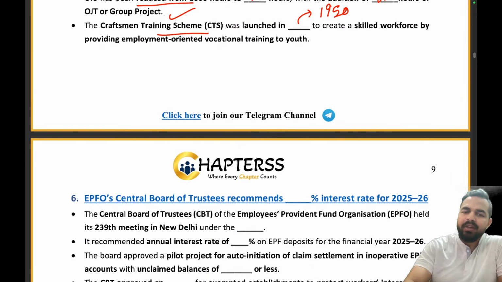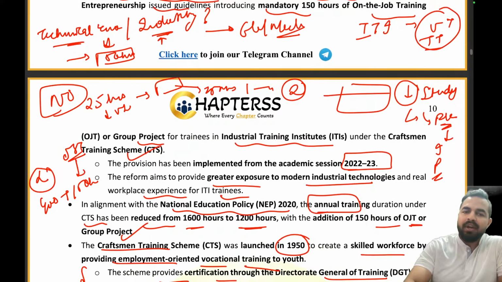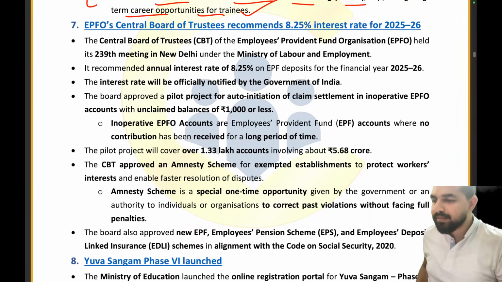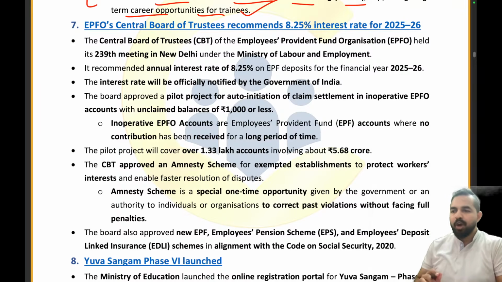Clear, everyone? Everybody is able to understand this news article in a very holistic manner. I hope this is clear to everyone. Now let's move on to the next article.